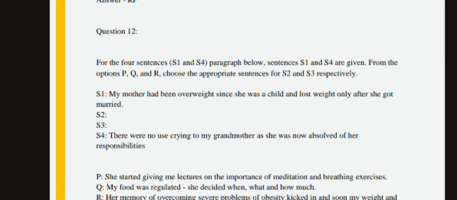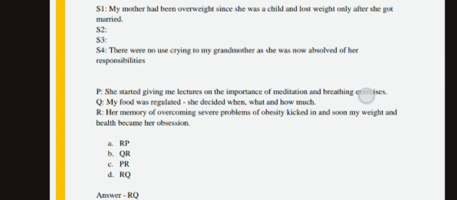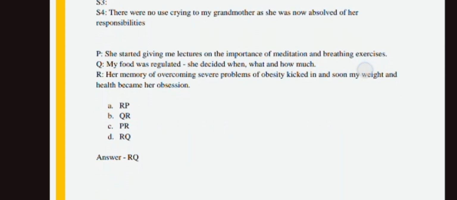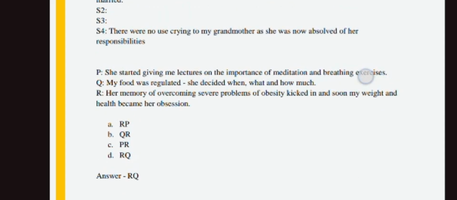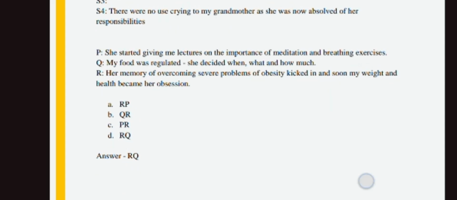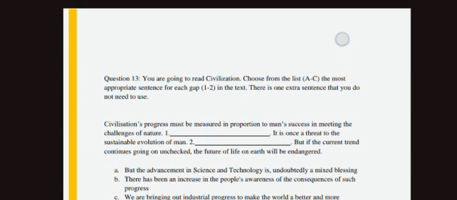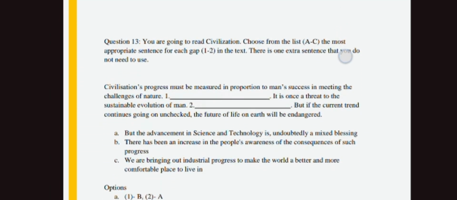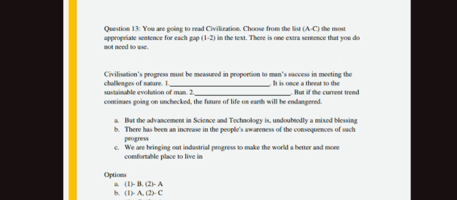Next, "My food was regulated. She decided when, what, and how much food the daughter should take." Next, "Our memory of overcoming the severe problem of obesity kicked in and soon my weight and health became our obsession." The options here I have given. For the next question you have to find out. The first question's options are R and Q. "Our memory of overcoming the severe problem of obesity kicked in and soon my weight and health became our obsession." The correct option is R and Q.